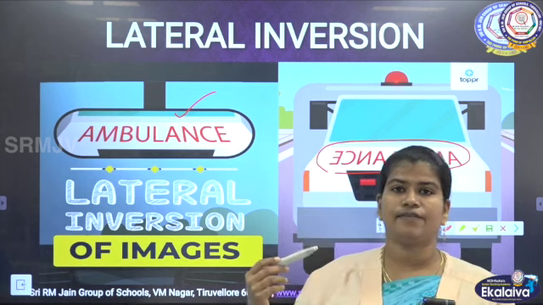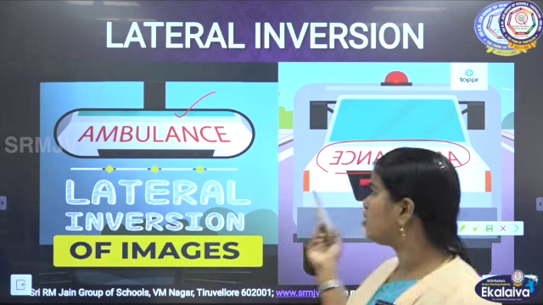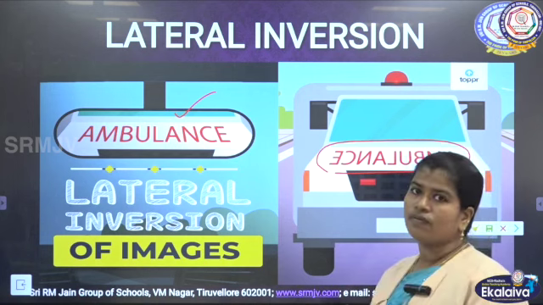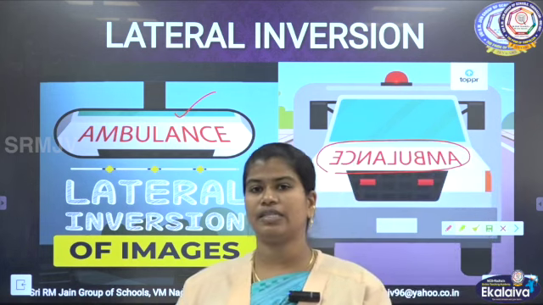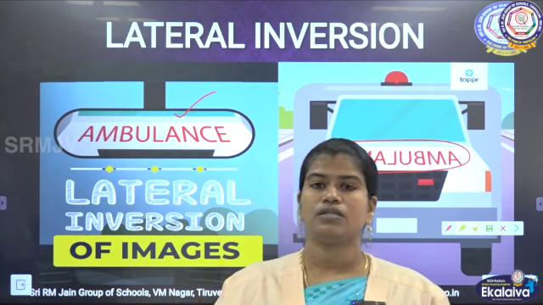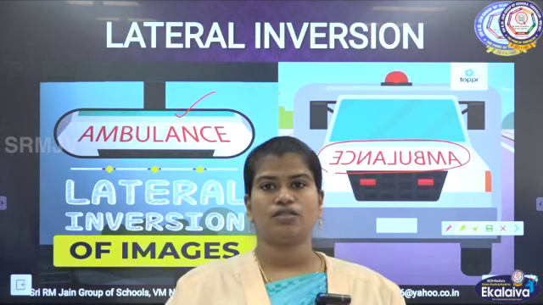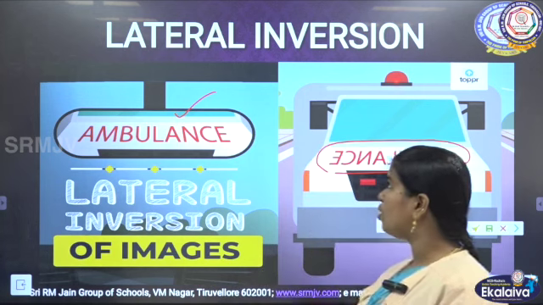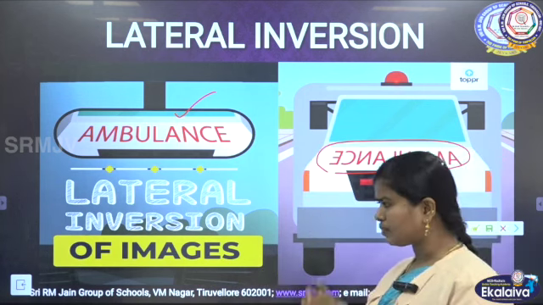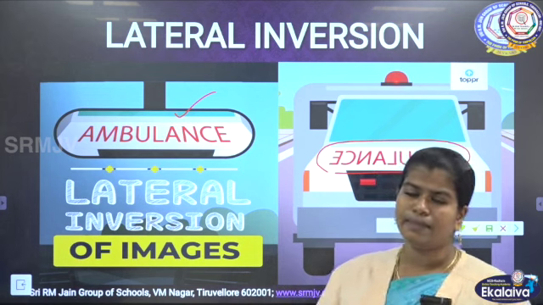That is why they use image letters on an ambulance. This is called lateral inversion. There will be a shift between left and right, which is why it is called lateral inversion. So that's all about image formation by the plane mirror.